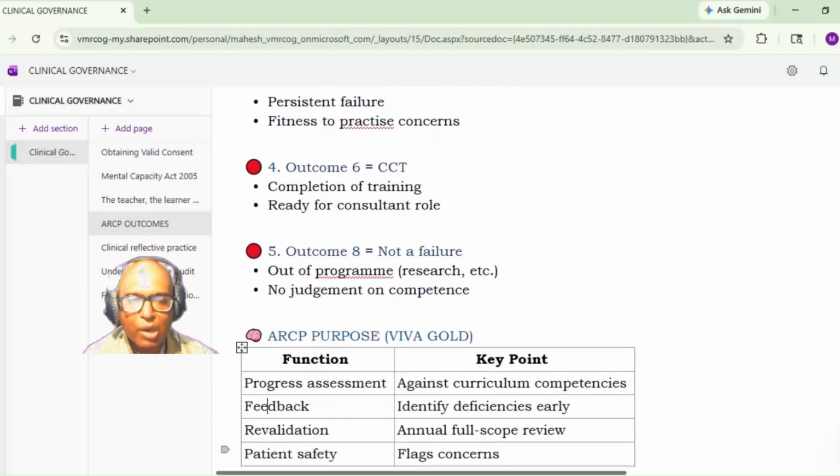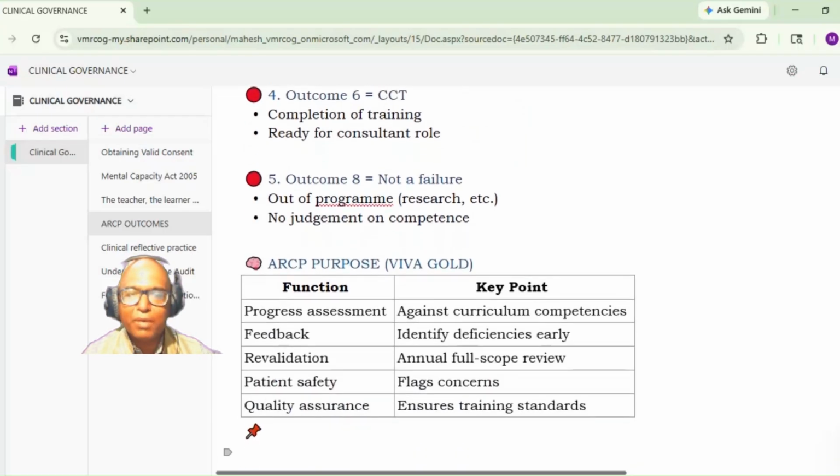So that is what is the outcome 8. Now, what is the purpose of ARCP? One, because of ARCP, there is an assessment of the progress. So this assessment of the progress is done against the curriculum competencies which are mentioned. Then it also gives the feedback to the candidate.